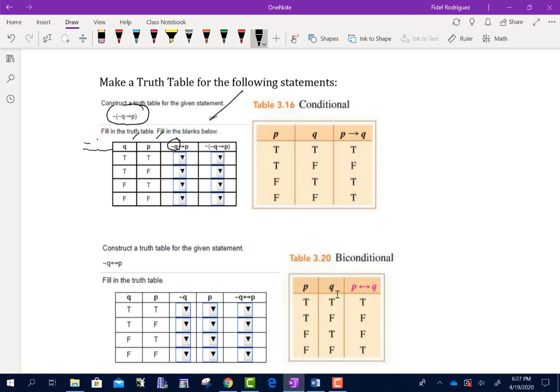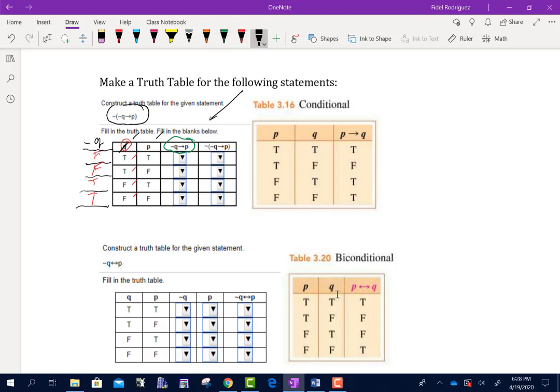So what I would do is I would go like this. Let me make one for not Q, okay? And I'm going to write that in, okay? So I already know what the statements for Q looks like. So let me do not Q. So it's true, true, false, false. Then it should be false, false, true, true, okay? And now what I need to do is I need to figure out, what does this piece look like? Not Q, then P. Okay, not Q, then P.